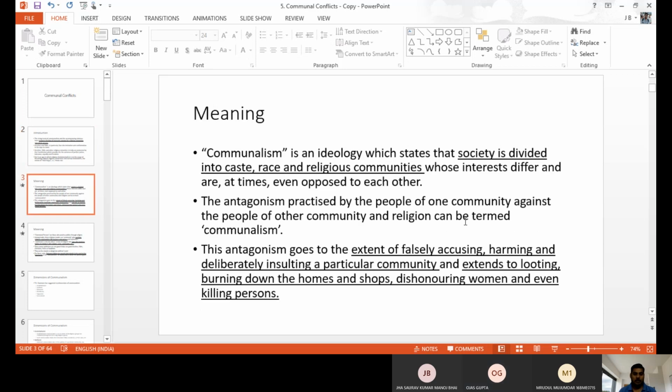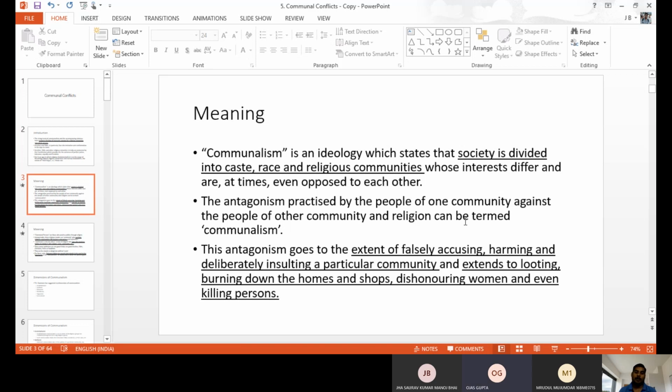So the term communalism is an ideology, a type of perception, in which society is divided along caste, religion, and race, and people act against the opposite caste, opposite religion, or opposite race because of their own race, religion, or caste.